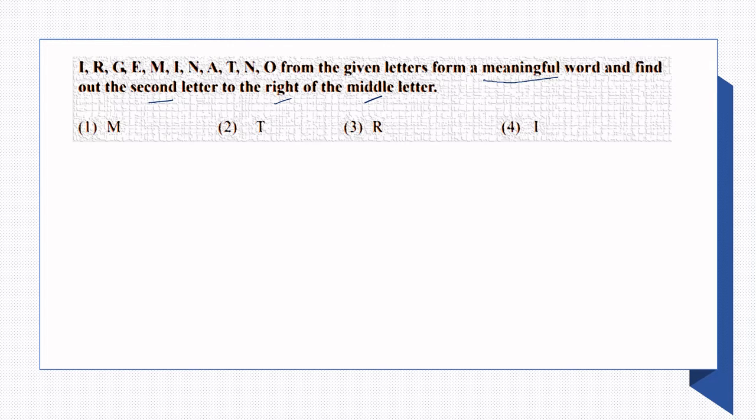The alphabets given are I, R, G, E, M, N, A, T, N, and O. You are asked to find out a possible meaningful word by using these alphabets.